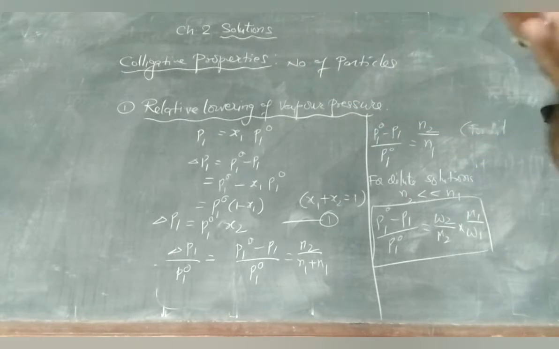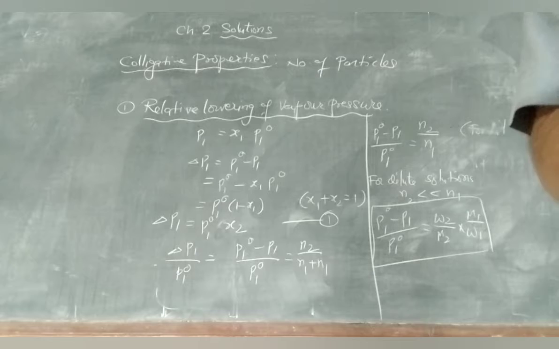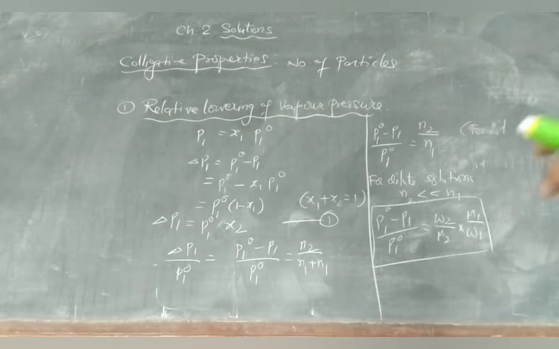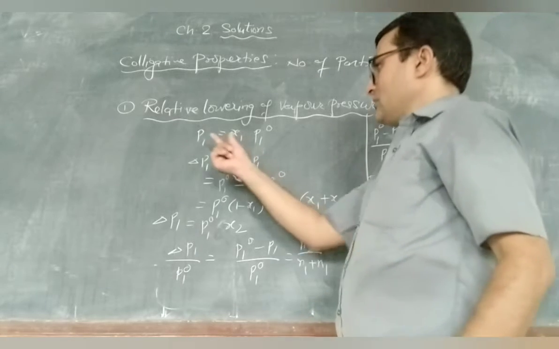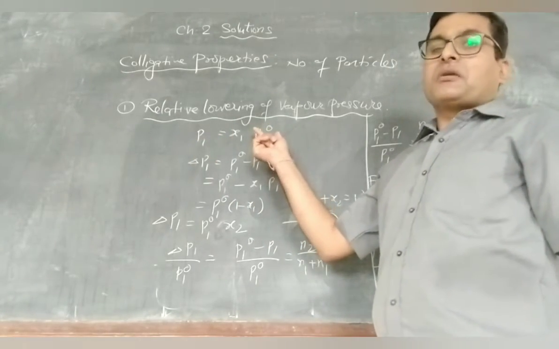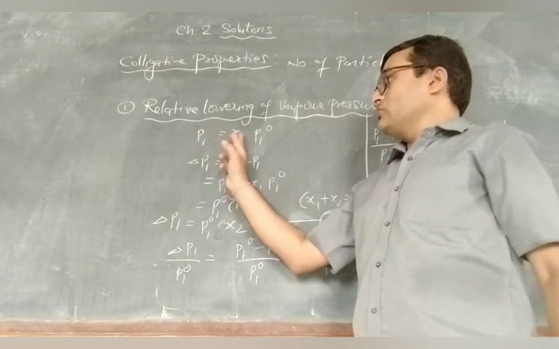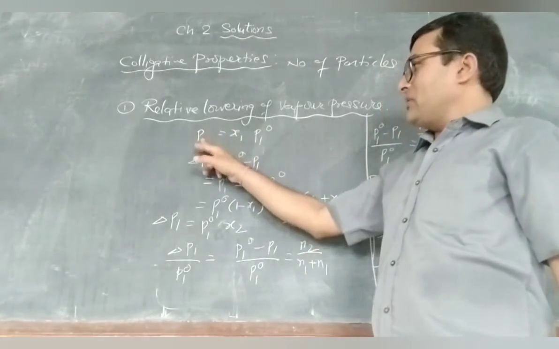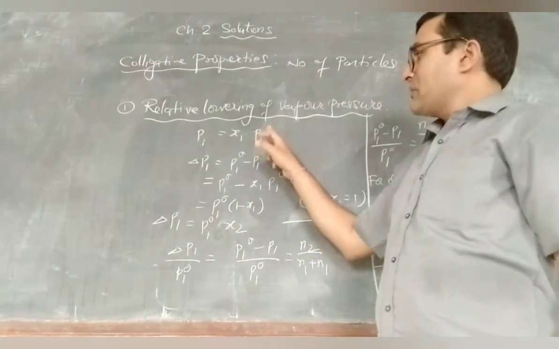This relation can be represented by using Raoult's law, where this is the vapor pressure of the solution, this is the pure solvent and this is the mole fraction. So Raoult's law gives this equation, P1 equals X1 P1 naught, pure solvent.